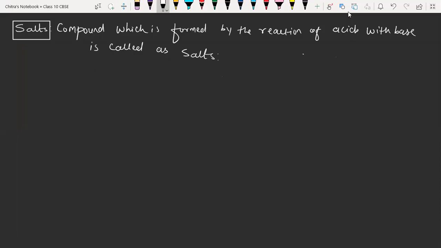So we are discussing the salts, beta. Today we are going to discuss salts. So what are salts? Salts are the compounds formed by the reaction of an acid with a base. The salt is formed along with a water molecule during the neutralization reaction. Now we are going to discuss the properties of salt.